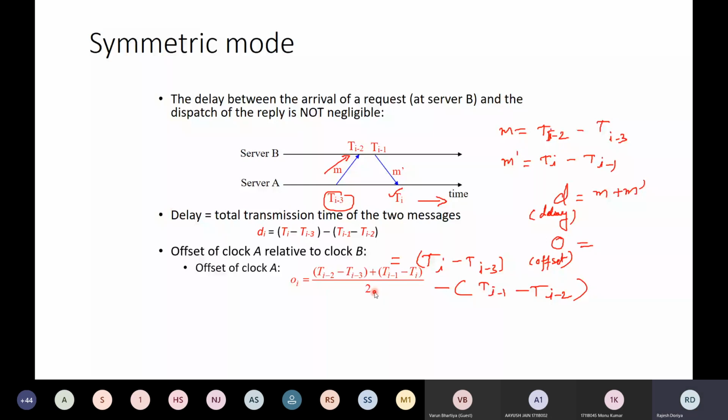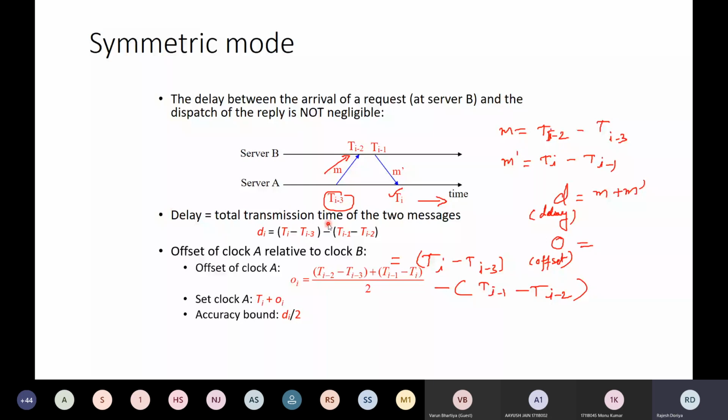Yes, sir. Okay, so this is how we calculate the delay and offset in case of network time protocol, or in case of symmetric mode. So at the end, we have to set a clock by this much, and the accuracy bound, of course, has to be divided by 2, right? One side.